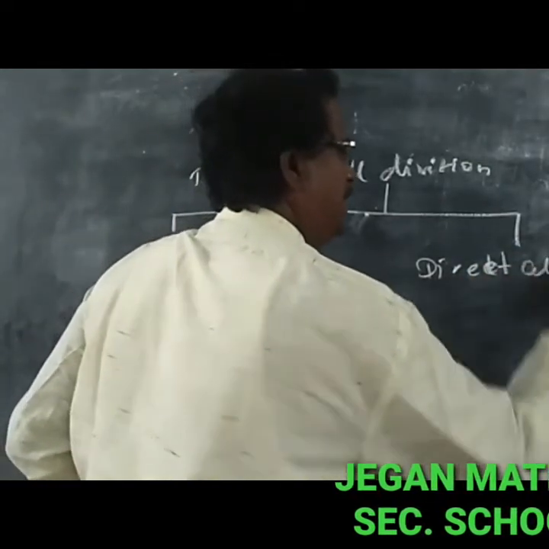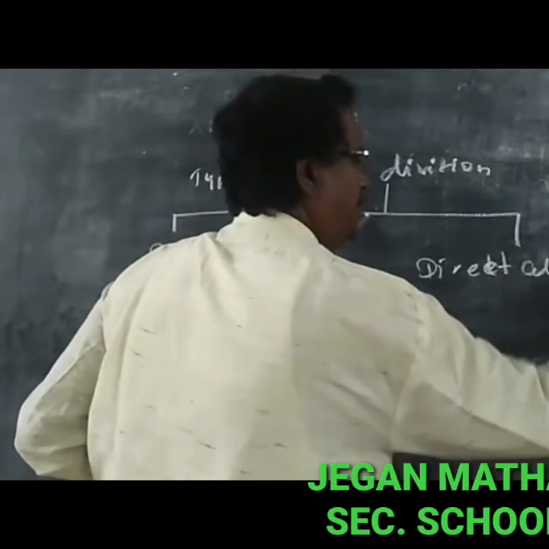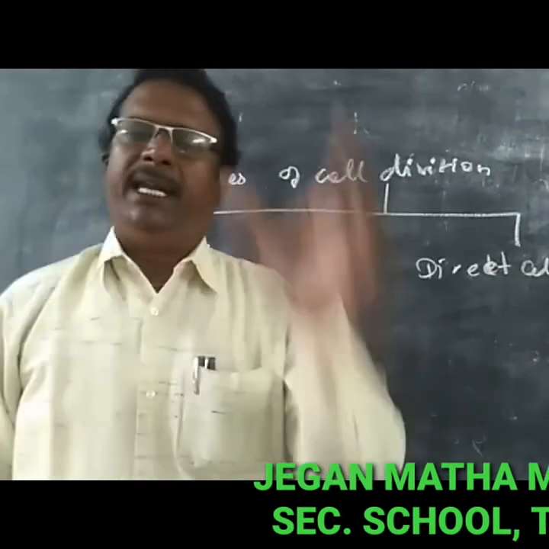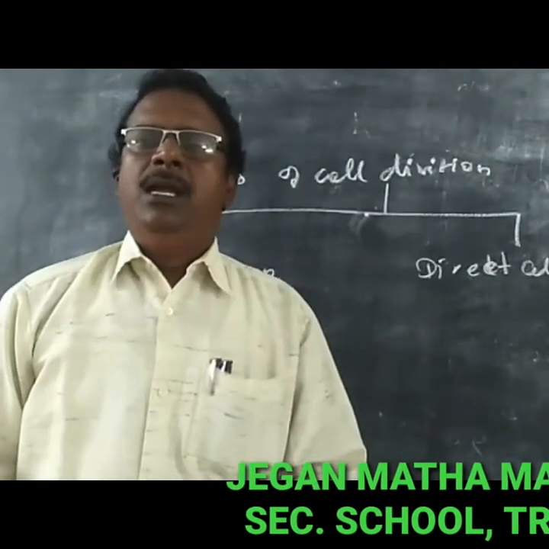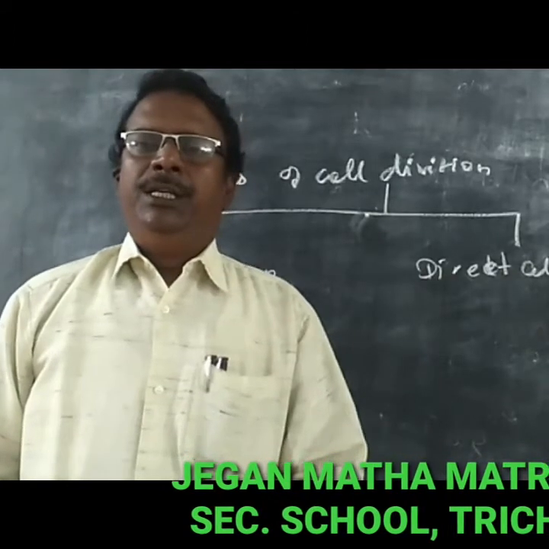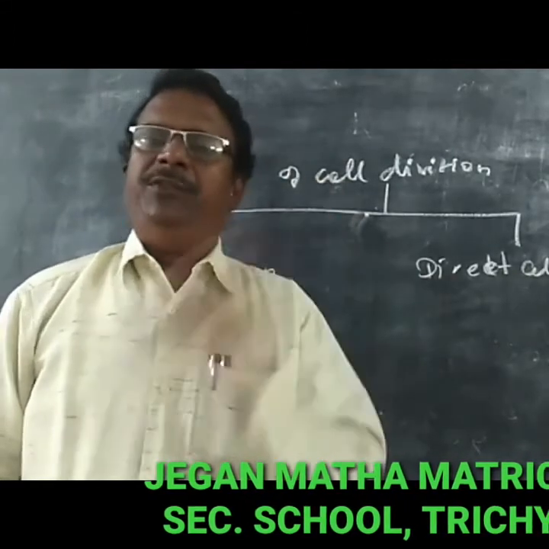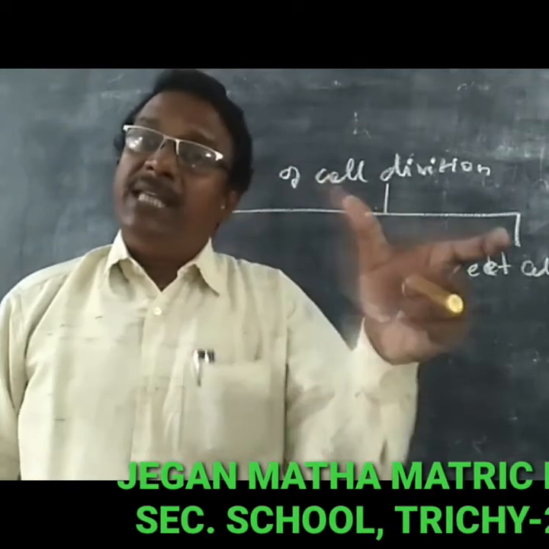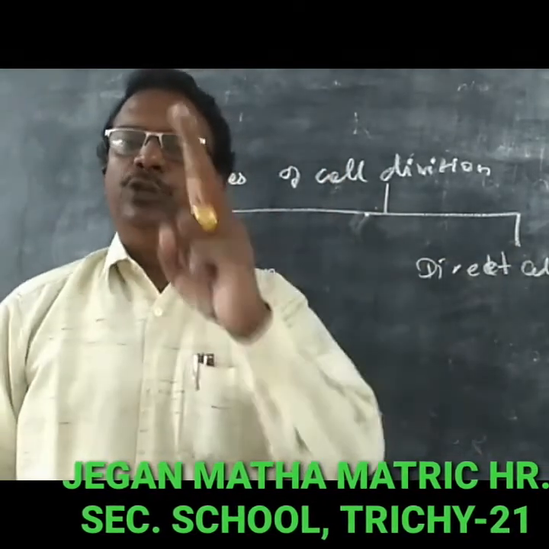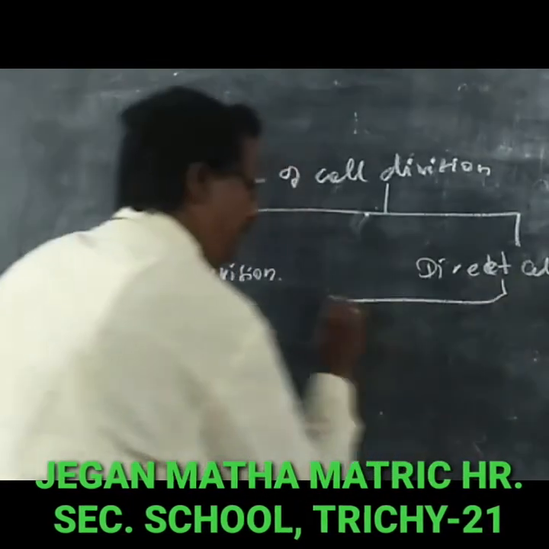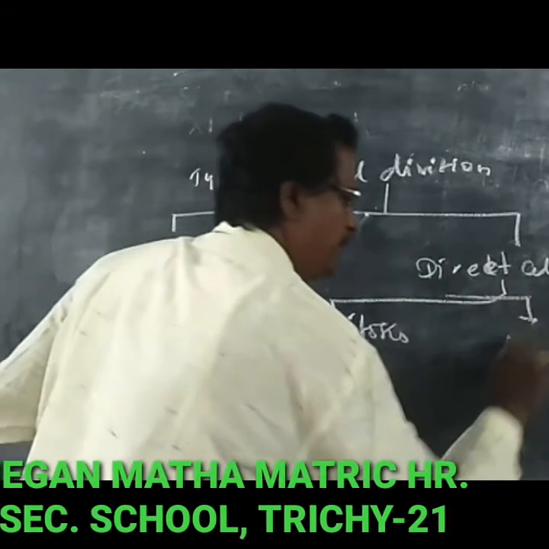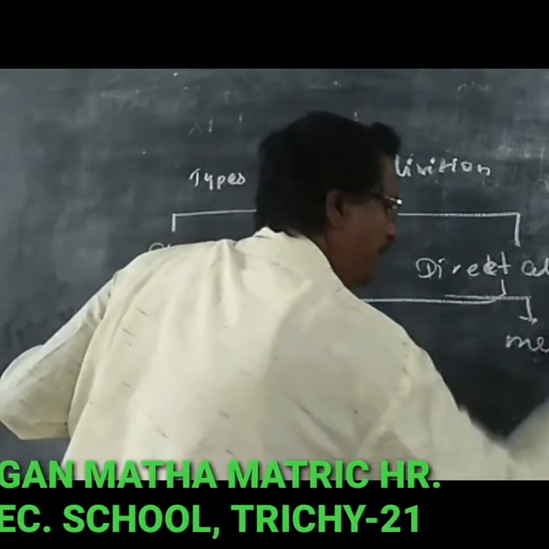Indirect cell division occurs in two important phases. One is called karyokinesis and the other is cytokinesis. Based upon the nature of the cell division, indirect cell divisions are of two types. One is called mitosis cell division. The next one is called meiosis cell division.